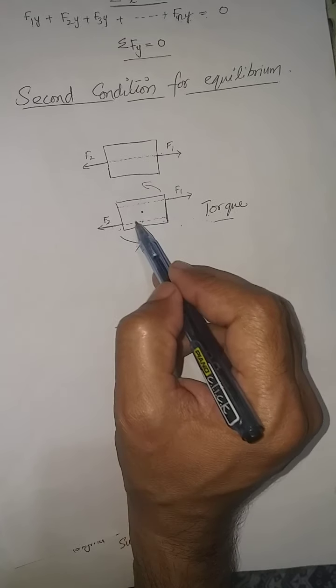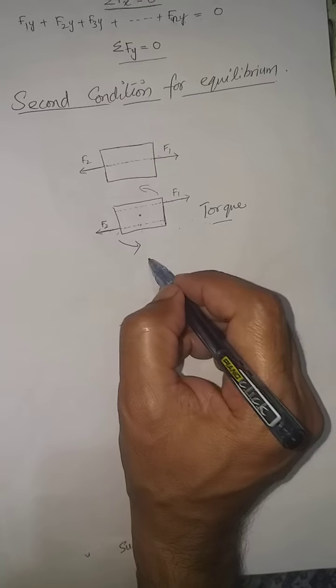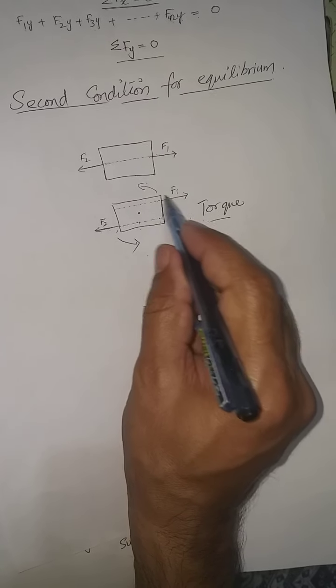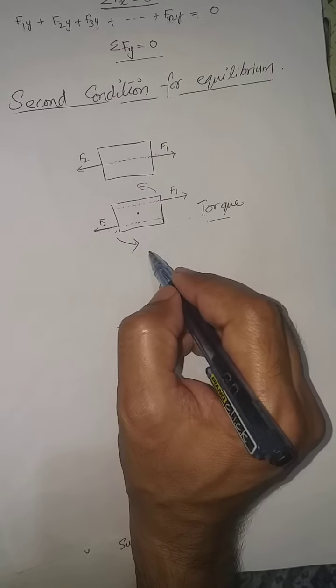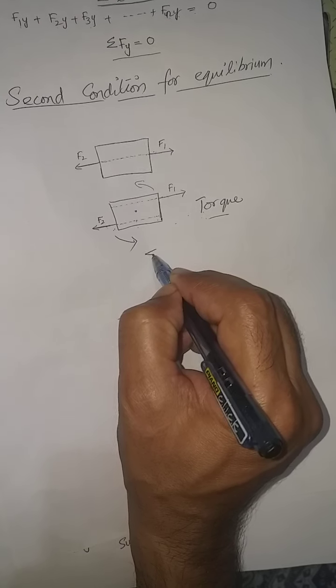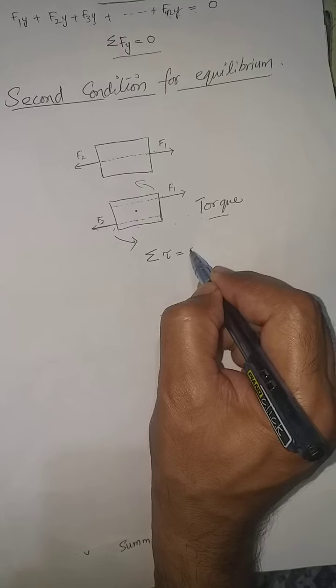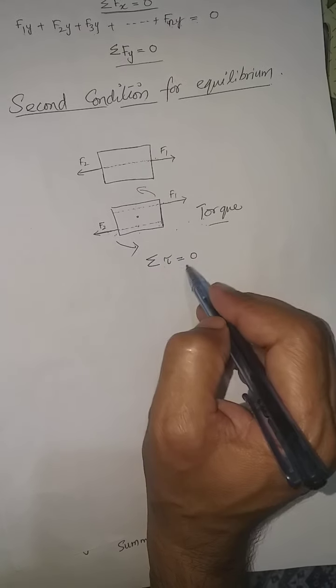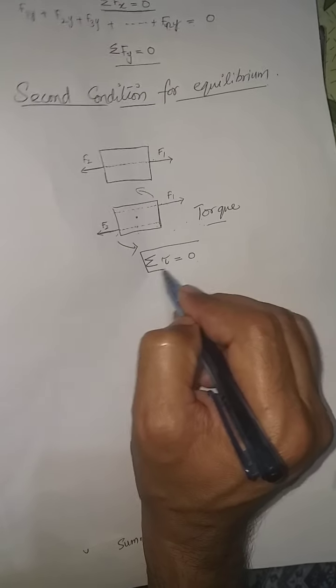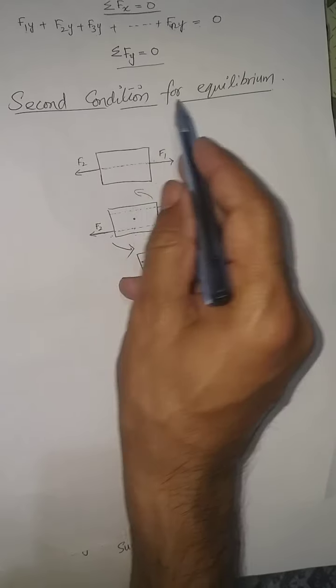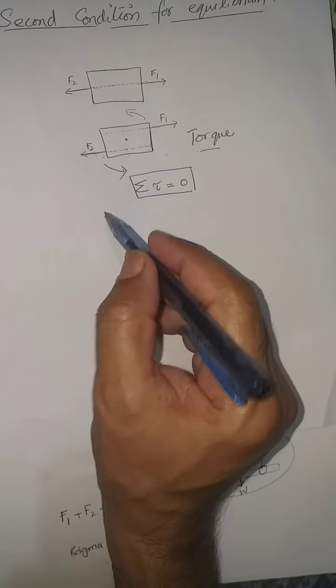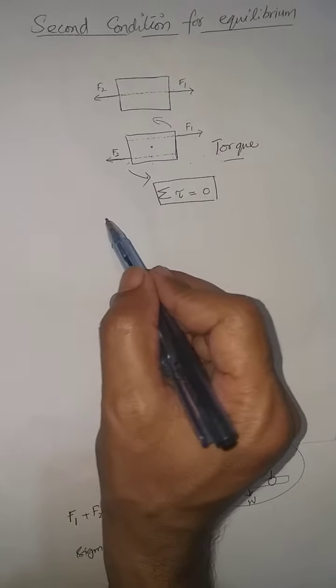It is turning, so there is torque. So the sum of all the resultant torques on this should be equal to 0. We mathematically write it as sigma tau, the summation of all the torques produced on the object, is equal to 0. So this is according to the second condition for equilibrium. We will see this also with the help of another example.